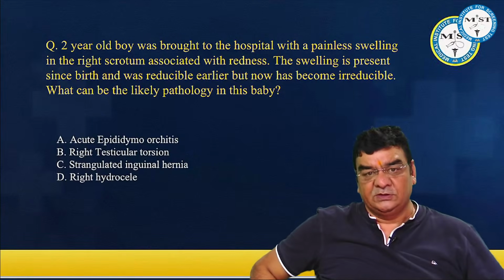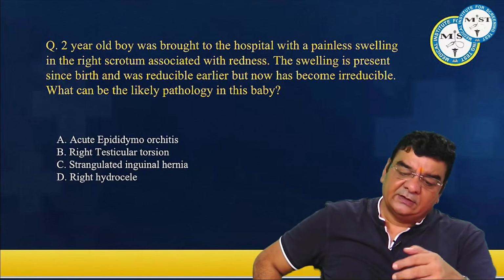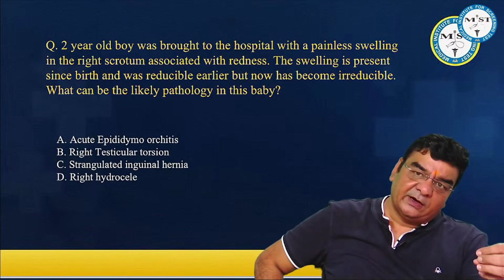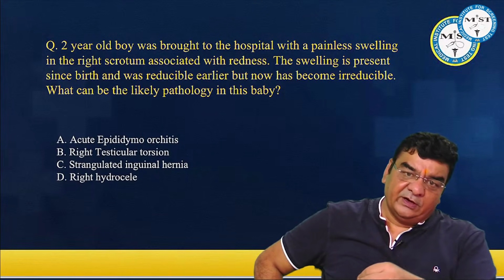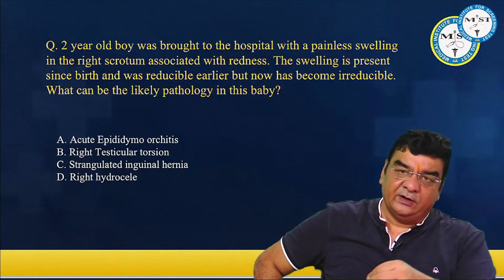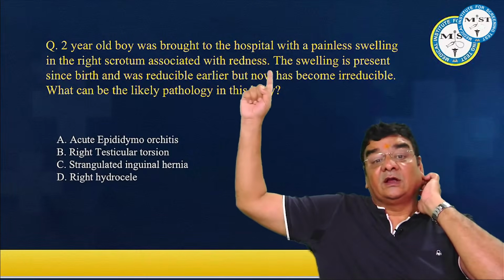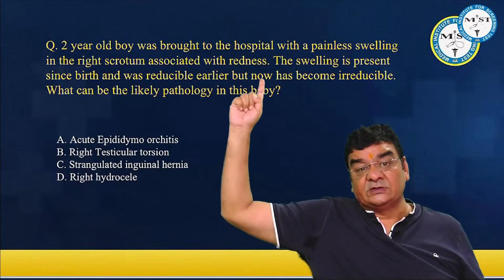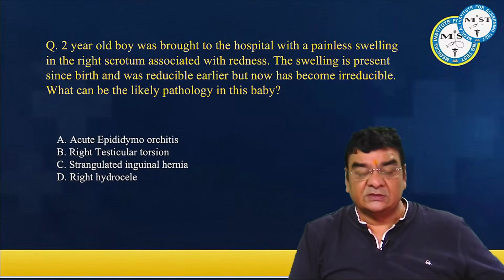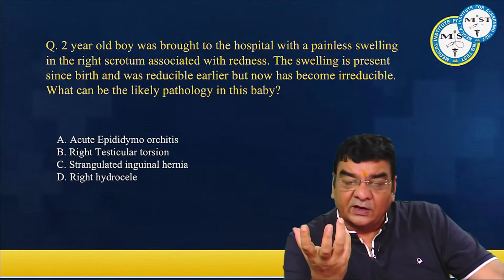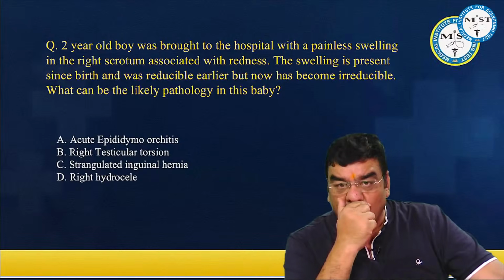What can be the pathology? Reducible earlier, now irreducible. We can understand that earlier the swelling was going back into the peritoneal cavity, now it cannot go back. That means the game would be related to hernia. So we should think about the hernia option. The confusing word he has given is redness. Now, if there is redness in the scrotum, that can mean infection. Even in testicular torsion, we find redness in the scrotum.